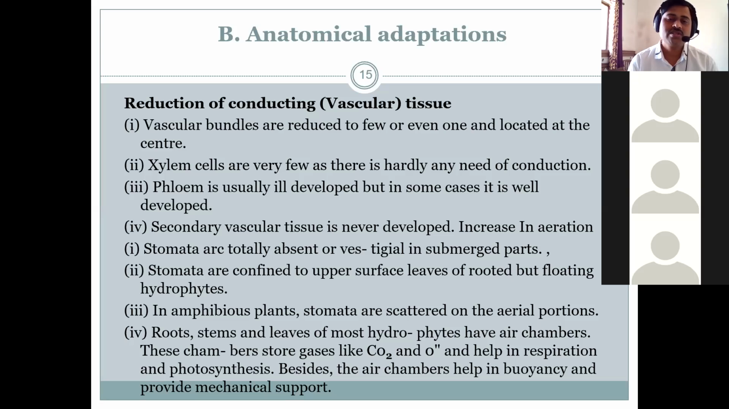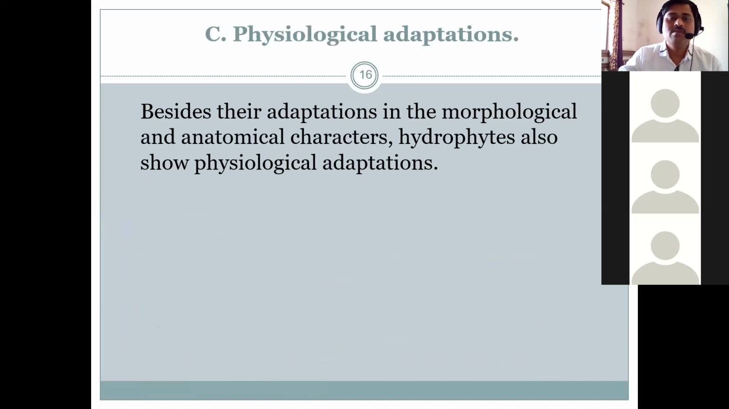confined to upper epidermis in case of the leaves of rooted but floating hydrophyte. In amphibious plants, stomata are scattered on aerial portion. Amphibious plant मध्ये मात्र स्टोमॅटा हा स्कॅटर्ड असतात, एरियल पोर्शन मध्ये वरच्या भागाला सापडतात. Root, stem, leaves of most hydrophytes have air chambers, त्यांच्यामध्ये एअर चेंबर्स असतात. And these chambers store gases like CO2 and oxygen, help in respiration and photosynthesis. Besides, the air chambers help in buoyancy and provide mechanical support. Buoyancy maintain करतो म्हणजे weight balance करतो, particularly in case of hydrophyte.